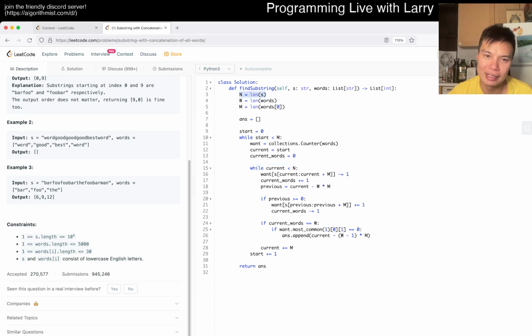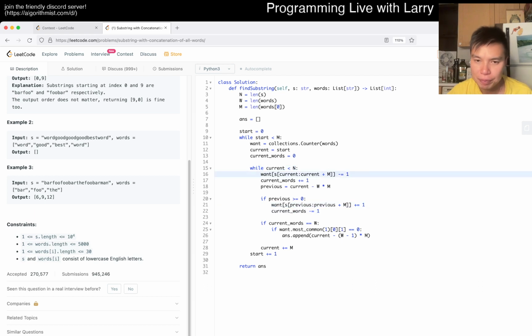I think this is n times l, but for a different reason, because we have this string. Let's say if we didn't have this string, it's going to be actually linear time because each character can only be the beginning of a word once, right? If you say it that way, it makes sense that it is O of n linear, because each character can be the beginning of a word once, and therefore we only added once and then only subtracted once.